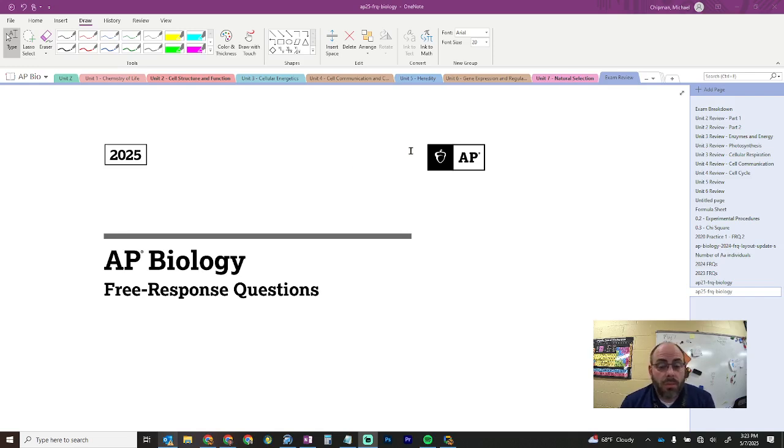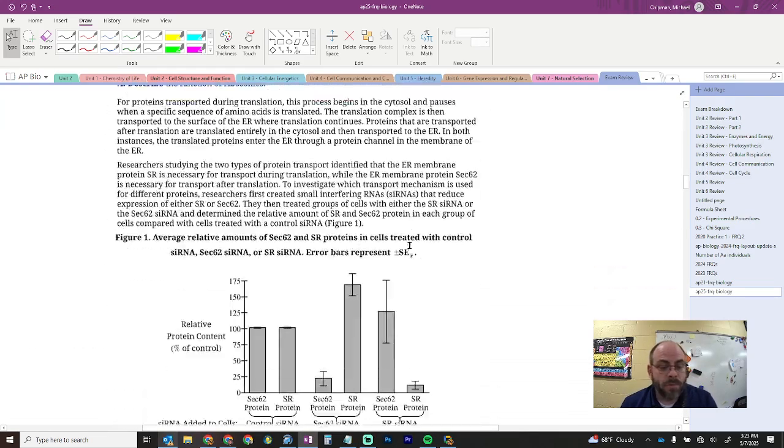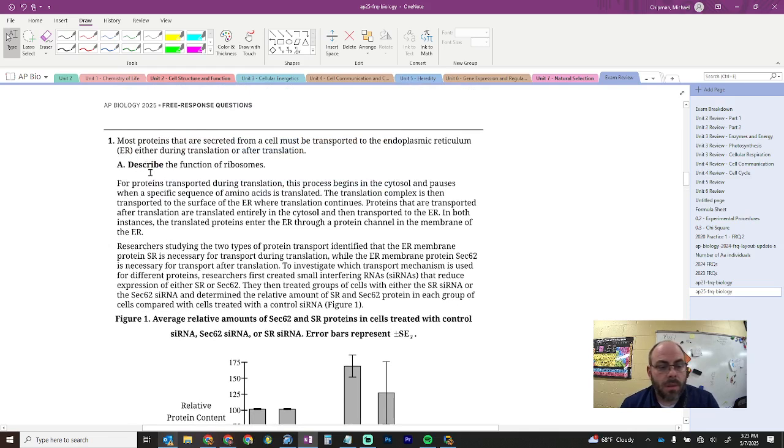And so without further ado, let's look at question number 1. I like how they kind of embed the question. It's nice. Most proteins that are secreted from the cell must be transported to the endoplasmic reticulum, either during translation or after translation. During and after, very important words in this particular prompt. Describe the function of ribosomes. Function of ribosomes is protein synthesis, or specifically translation, is what I would say, and I'd be done saying.